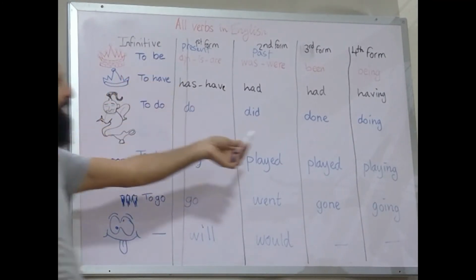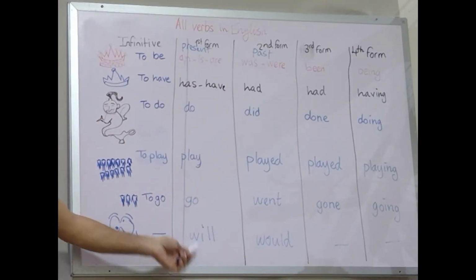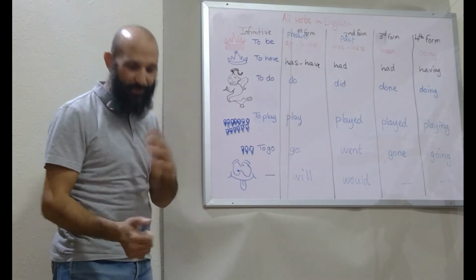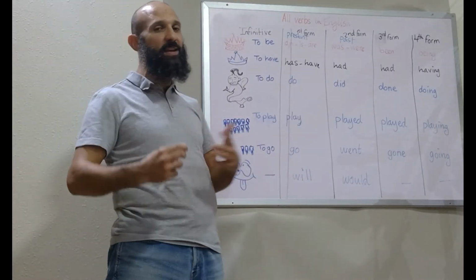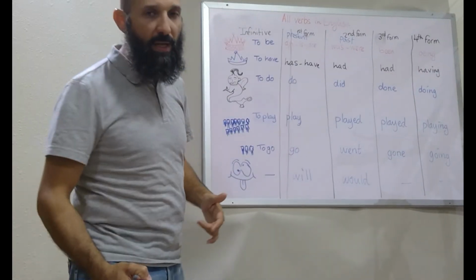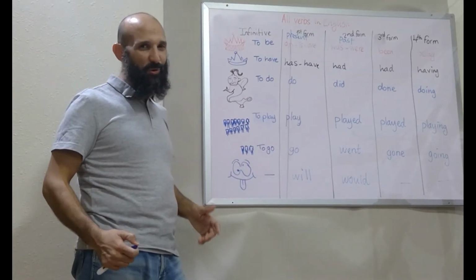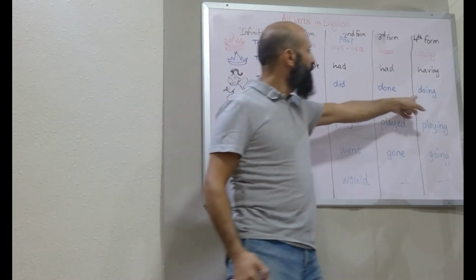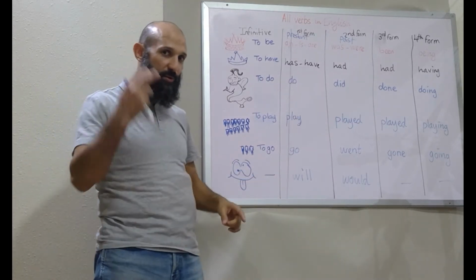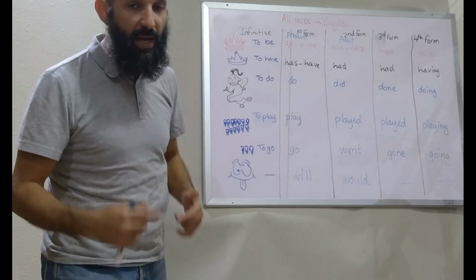So now here is the future continuous. Will be, and then any ing word. Really, it's that simple. Yeah, it is. Will be doing. To make things clear and make your life easy, I use it in a sentence. I speak to my friend John, for example, and I say, John, can I call you tomorrow? And can I call you tomorrow at 9? And he says, 9? No, sorry. I will be doing my homework, so I don't have time to chat. Will be doing. Right, so the verb here is how many words? 3 words, future continuous.